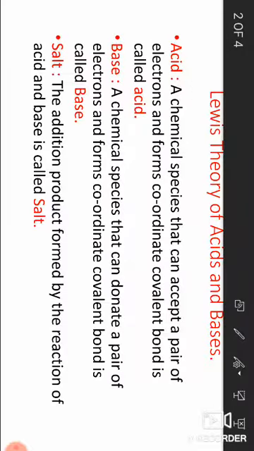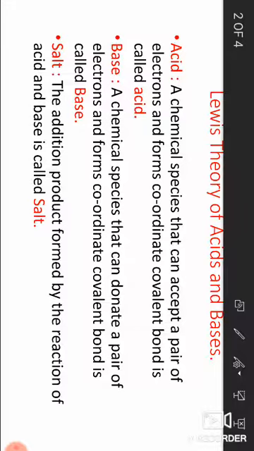Definition of acid: a chemical species that can accept a pair of electrons and forms coordinate covalent bond is called acid.